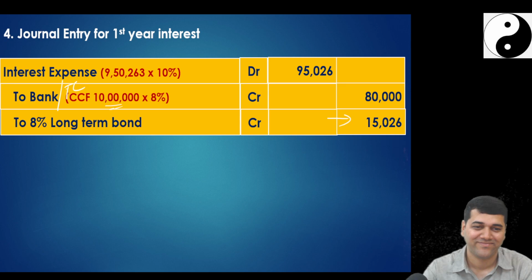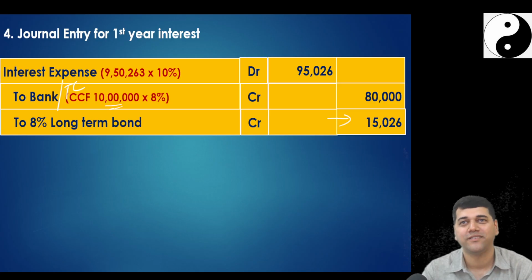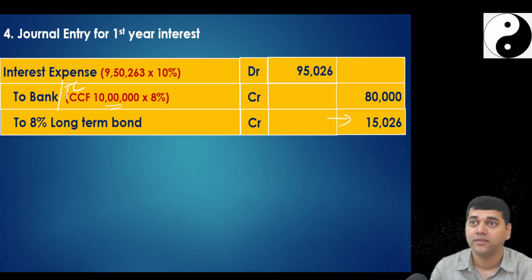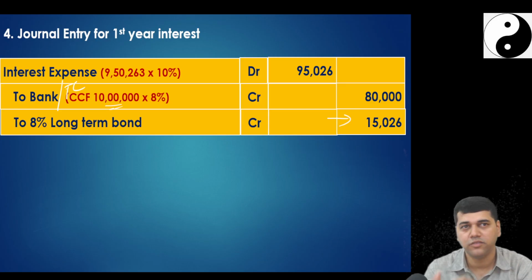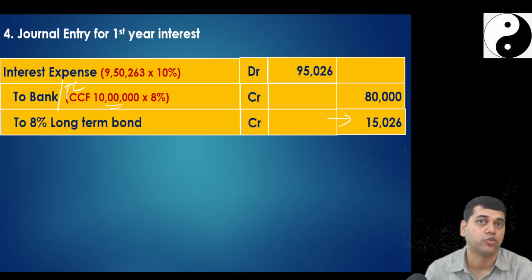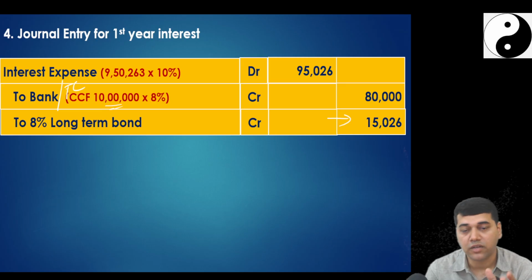Understood, students? Very clear, no? Concepts are very clear. If you want, you give more entries, you give both the entries. But this is what they are expecting. So look into the question, try to understand and try to figure out. Because those are not example questions, they are examination questions. They will try to understand how you think.